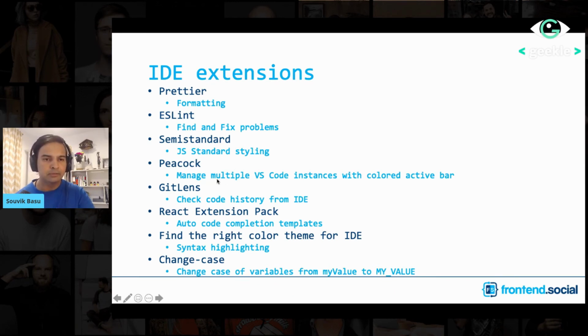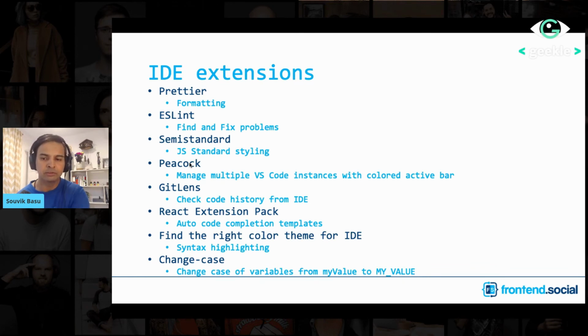One thing that I really find useful is the Peacock extension. If you have multiple VS Code projects open, it's always difficult to figure out which IDE is for which project. And if you can give some kind of a color indication for each of them, that really helps. Peacock is one such extension. Then there is GitLens that can give you some kind of an indication about who changed what file at what point of time. React extension pack is good for quick shorthands.